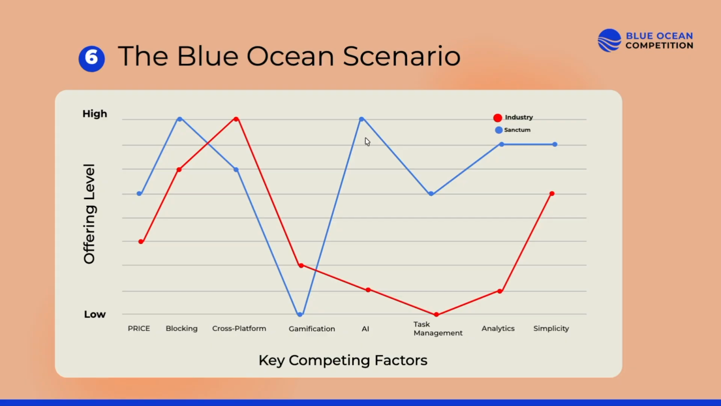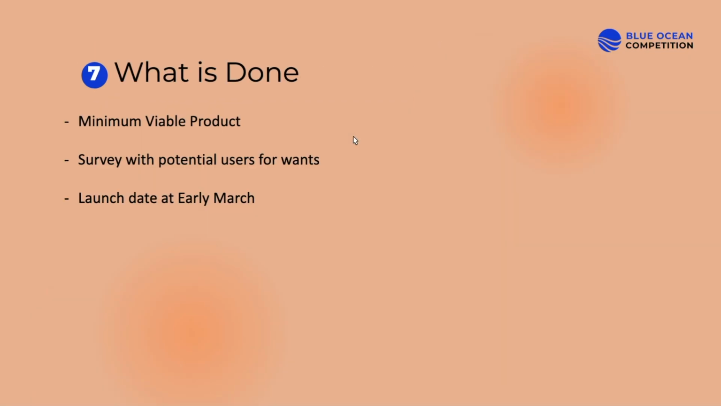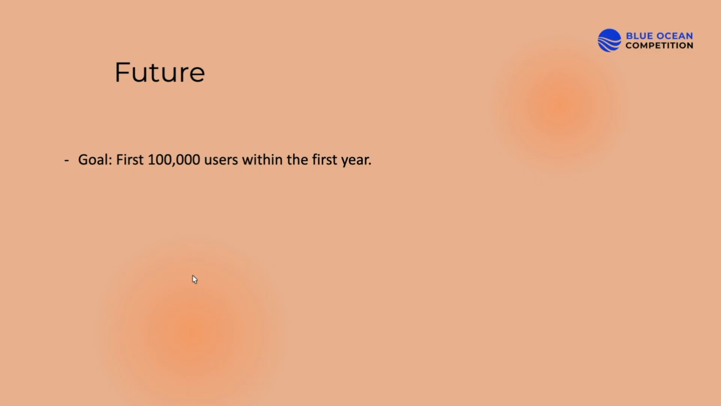So what is done is that we have a minimal viable product, we have surveyed users, and we have a launch date at early March. And our goal is to have a first 100,000 users within the first year.